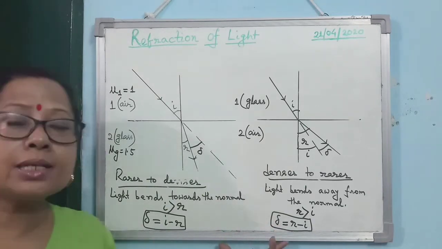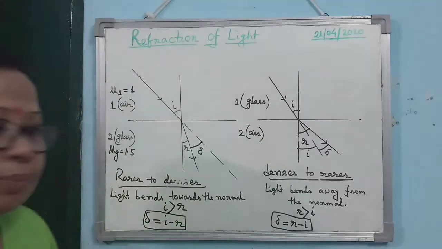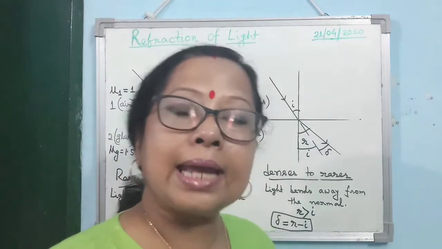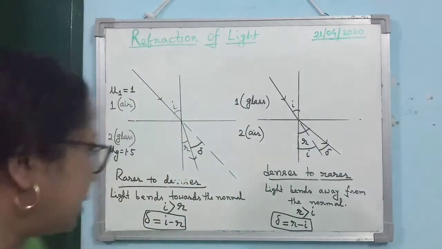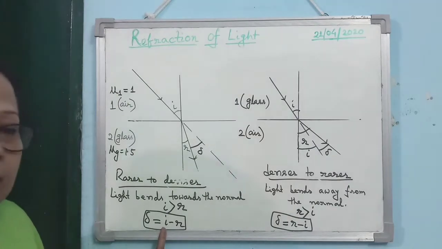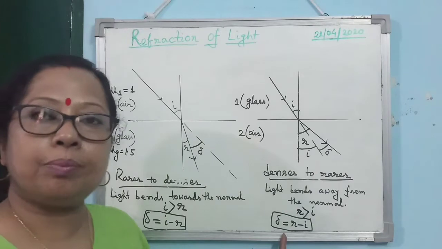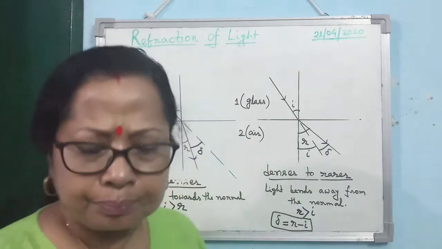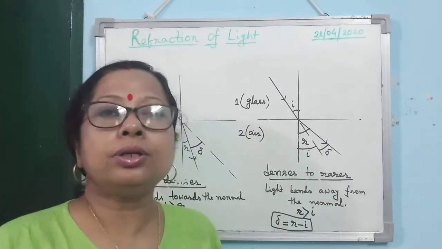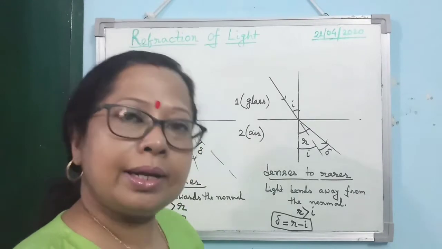In both the cases, the angle of deviation is the difference between the angle of refraction and the angle of incidence. When the angle of incidence is bigger, it will be I minus R, and when the angle of refraction is bigger, it will be R minus I. That is the simple way to calculate the angle of deviation.